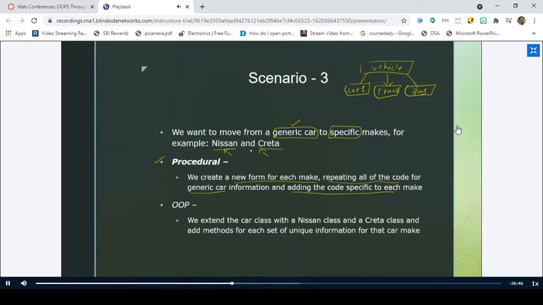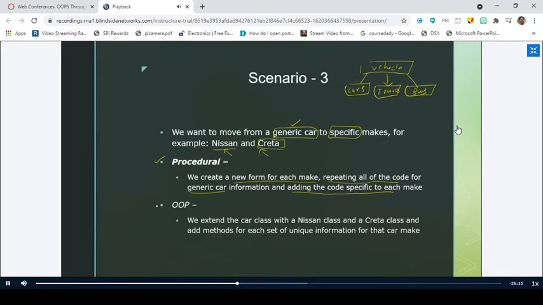So whenever you want to make a specific car, Nissan, you start again from scratch and rewrite the entire code which you have written for the car. Similarly, if you want to make a specific item called Creta, again you have to write the entire code even though it is written for Nissan and car. This is how the programmer finds difficulty with procedure-oriented programming.